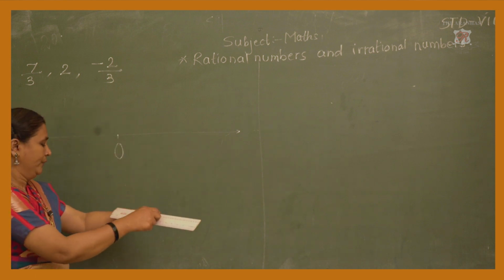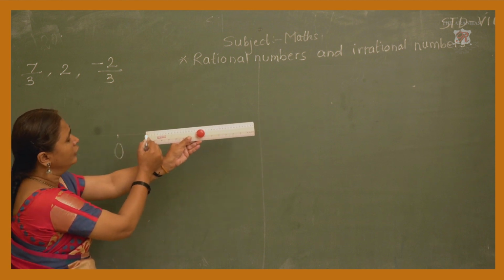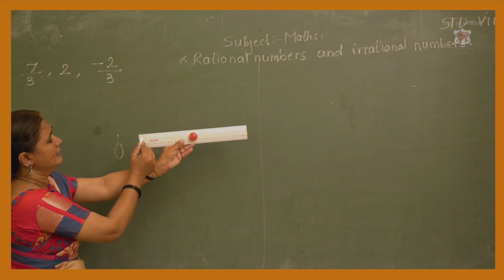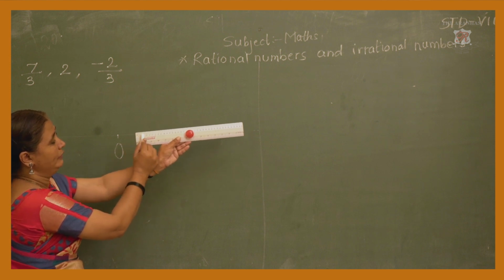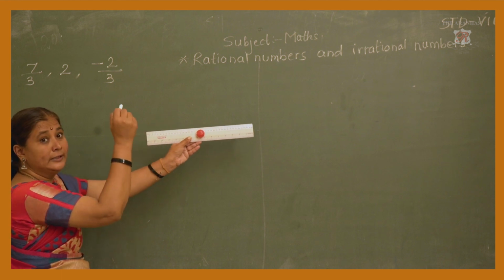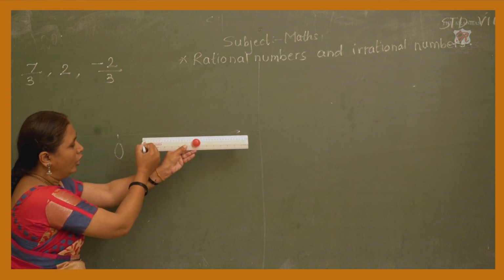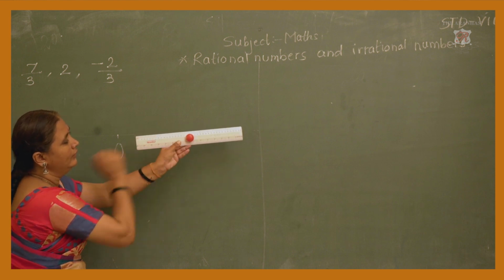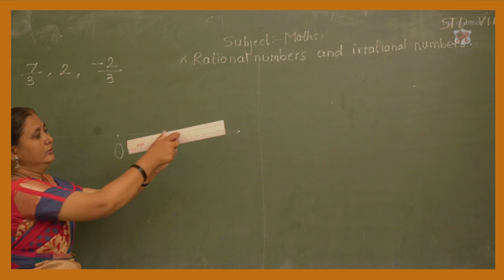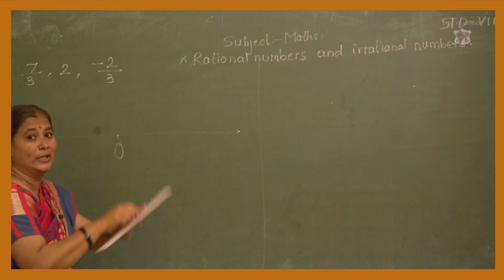Here if you observe the scale, you can understand that there is an equal distance in between all the numbers. From 0 to 1, there are 10 little lines on the scale. All the numbers are on the equal distance, isn't it? Now I am taking in inch, so it is very easy for you to understand.